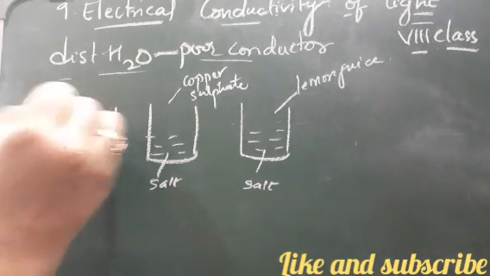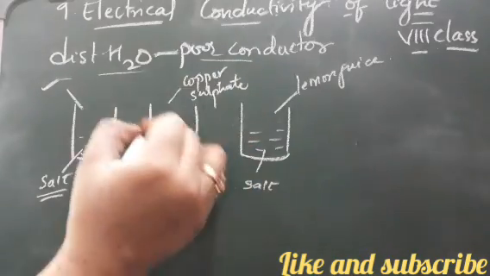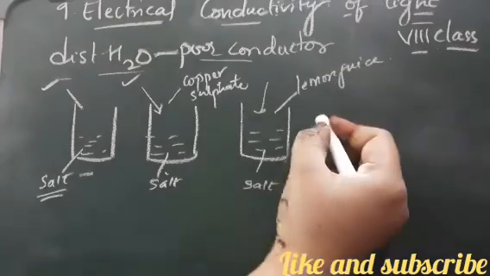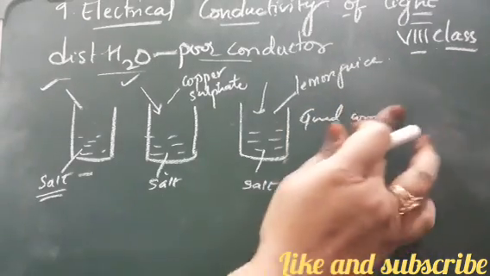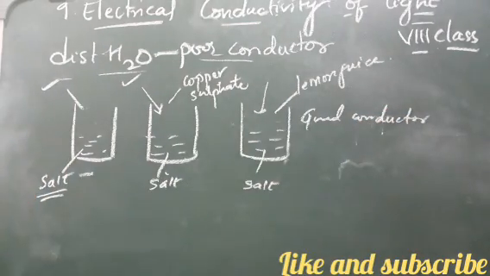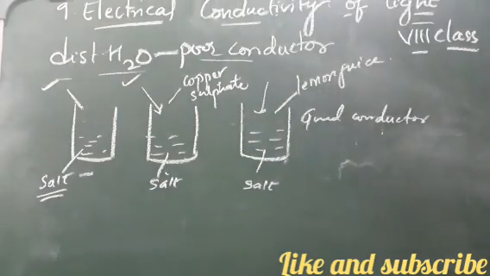When we have added the salt, it has become a good conductor. When salt plus copper sulfate, it has become an even better conductor. Lemon juice plus salt, again it is a good conductor. So when we add substances with conductivity properties to distilled water, we can convert this distilled water into a good conductor.